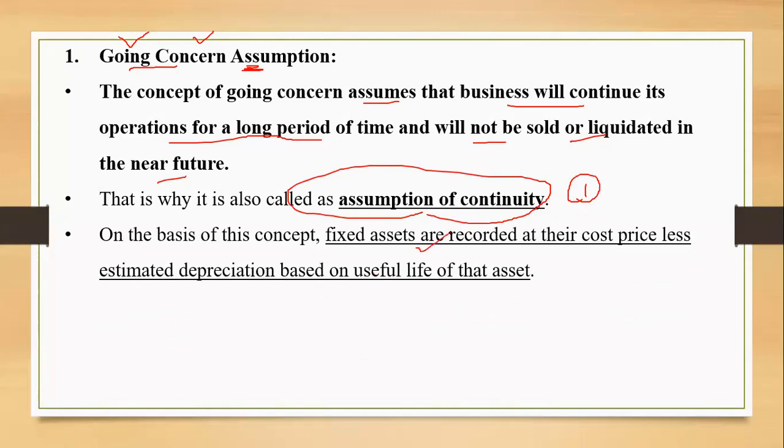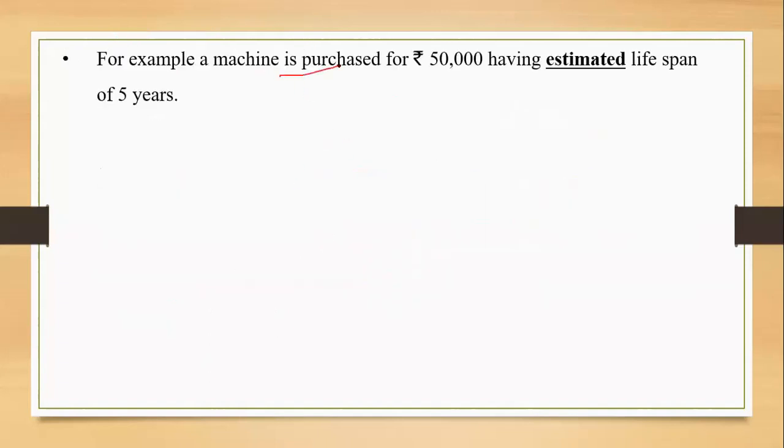The fixed assets are recorded at their cost price less estimated depreciation based on the useful life of the asset. A machine is purchased for ₹50,000 having an estimated life span of 5 years. If I'm assuming that I'm going to continue my business operations for a long period of time, then it is possible for me to spread the cost of the asset, 50,000, over its useful life.